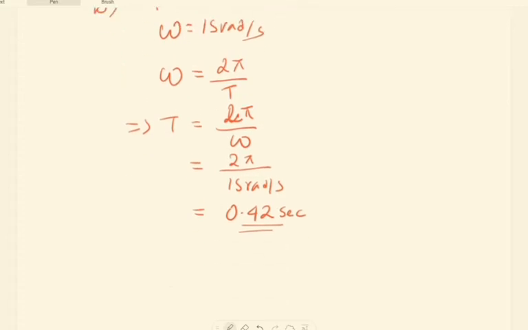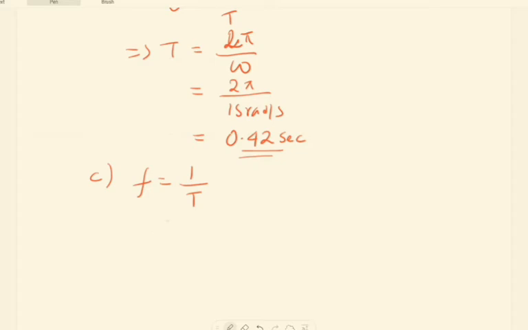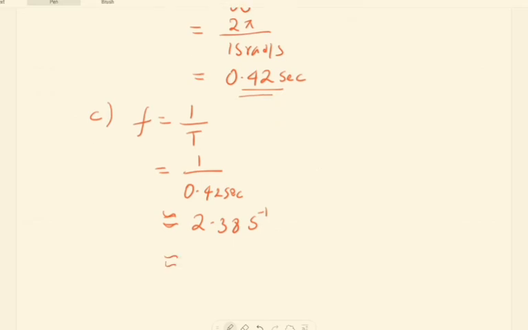Once we have the period, it is easy to find the frequency, since the frequency is 1 over the period. That is 1 divided by 0.42 seconds, approximately 2.38 second inverse, or simply 2.38 hertz.